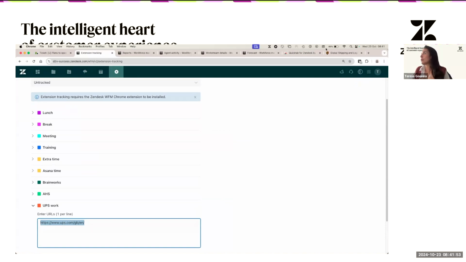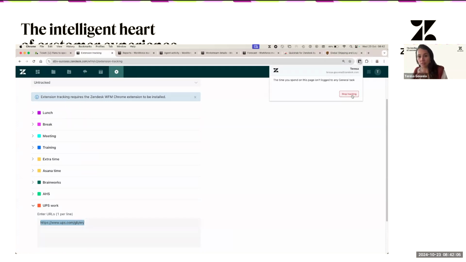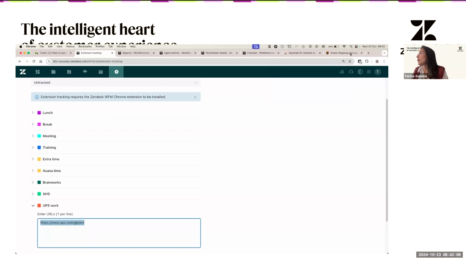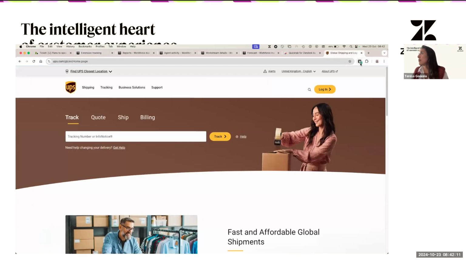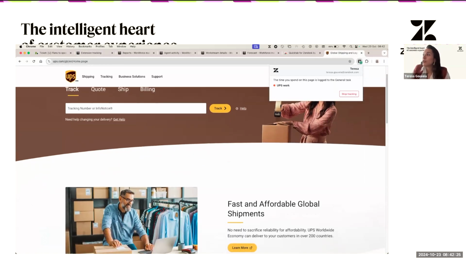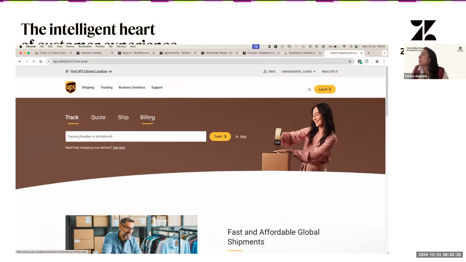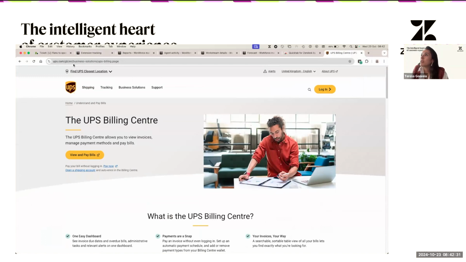Okay. So I'm just going to show you very quick. And this is from the admin side. Then from the agent side, they need to install another extension. And this extension is what they will have to have here. And I will have to start the tracking every day in the morning. So whenever I go to this page, for example, I'm on this page and now I'm being tracked for UPS work. I think this is, oh, yeah, there you go. So now all the time that I spent on this page is going to be recorded as UPS work because I map this website. And this includes not only the first page, I can go to this page as well, and I'm still going to be tracked for UPS work because it has the initial URL here.